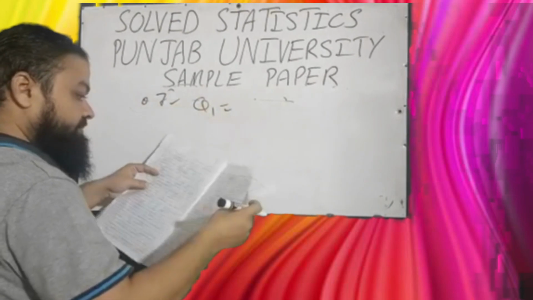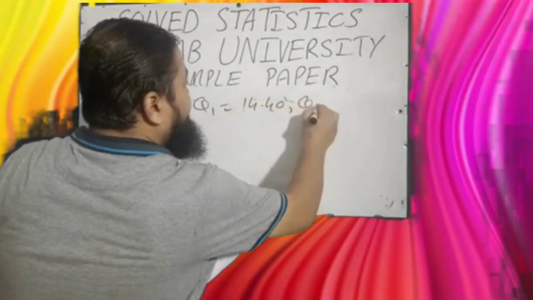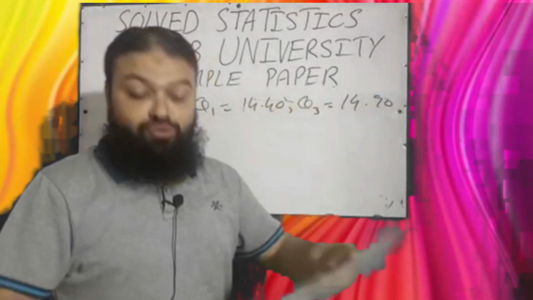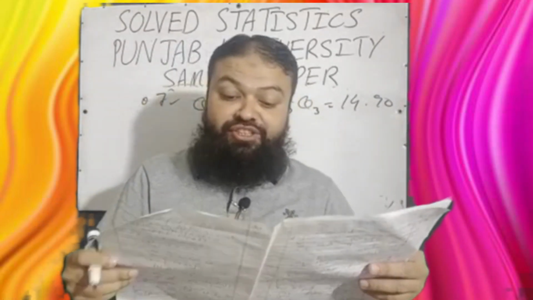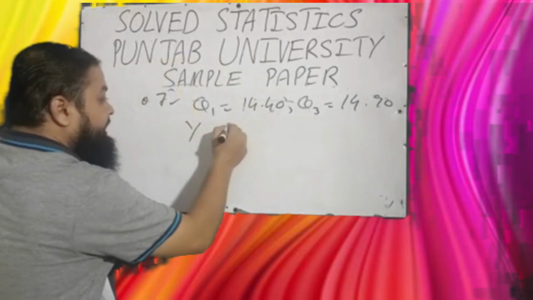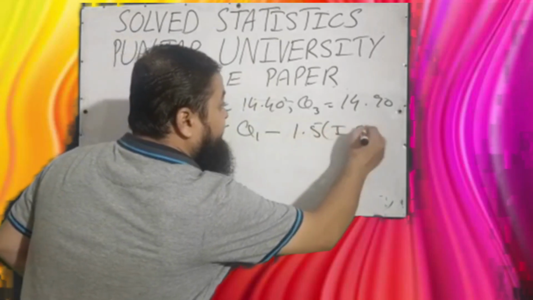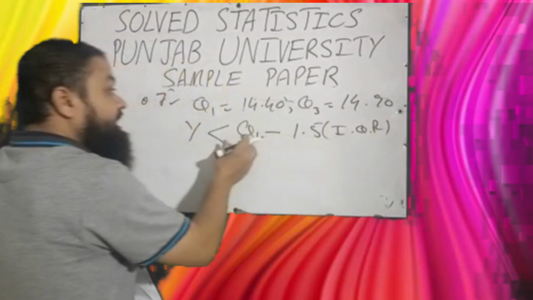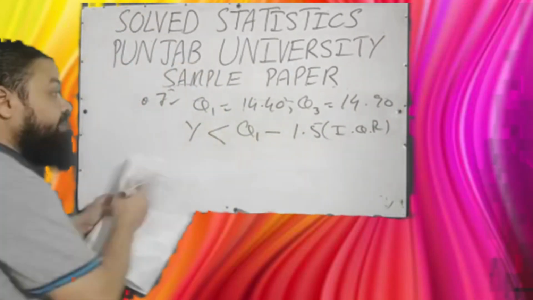Q1 is given 14.40, Q3 is given 14.90, a very important and technical conceptual question. Then an outlier will be any point, dear students, please keep in mind, a value y which is less than Q1 minus 1.5 times the interquartile range, Q3 minus Q1. Just multiply with 1.5 and subtract from Q1, it is an outlier and that is 13.65.